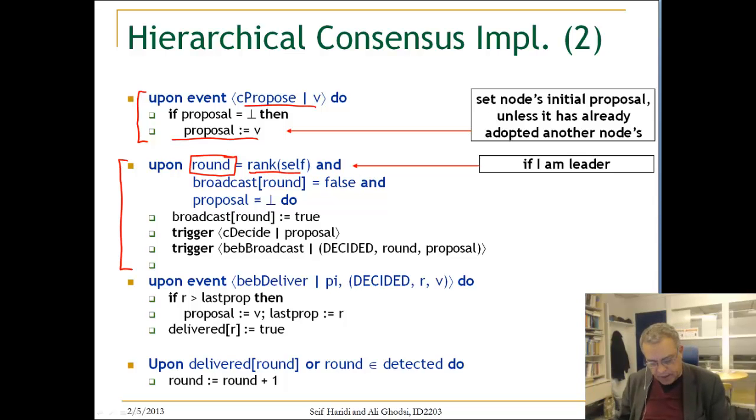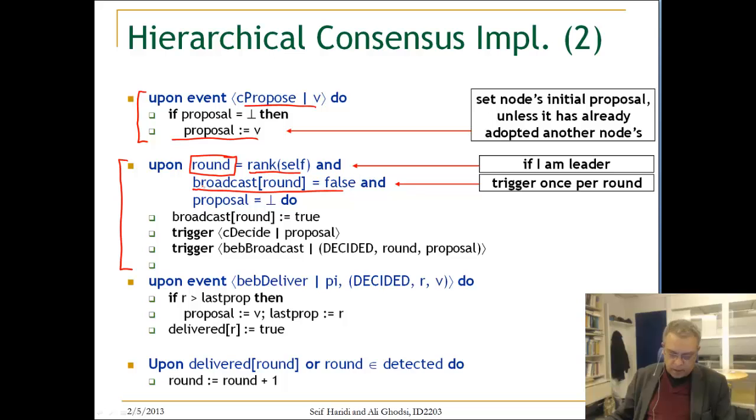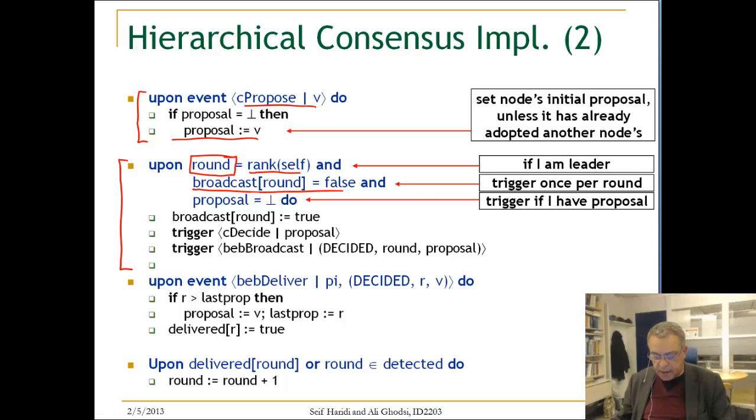And this one is saying if I did not yet broadcast my proposal, because I should only broadcast once. And this says if I have a proposal, so we have the three things. Now I am the leader, I didn't broadcast yet, I have a proposal,